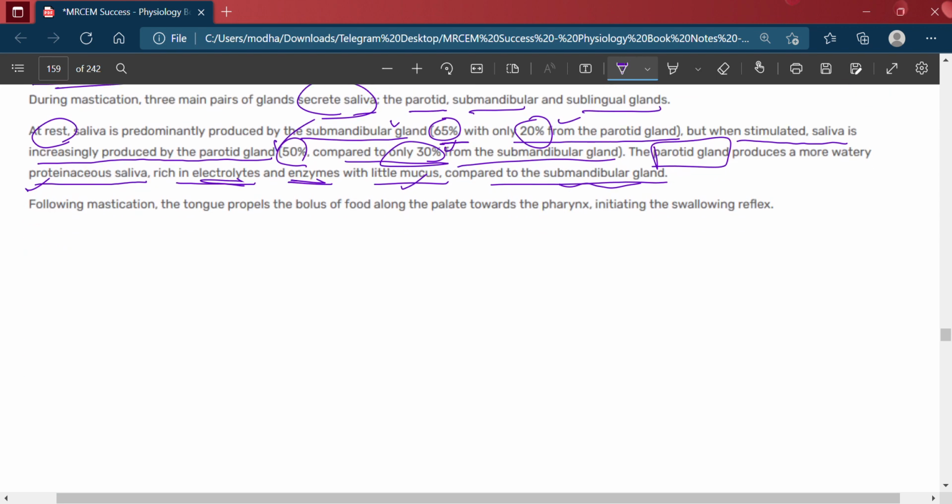Okay, following mastication, the tongue propels the bolus of food along the palate towards the pharynx, initiating the swallowing reflex.